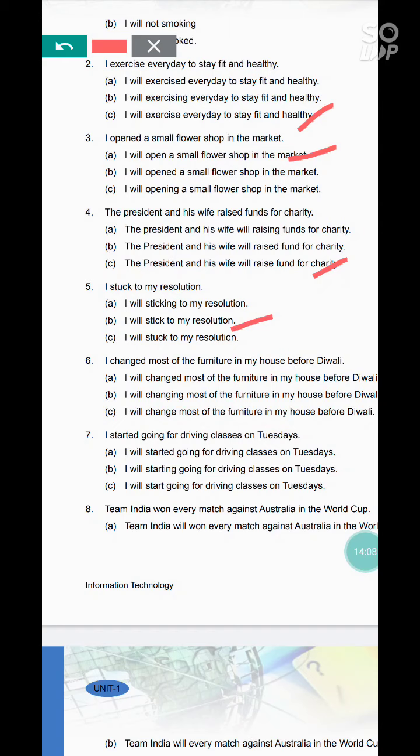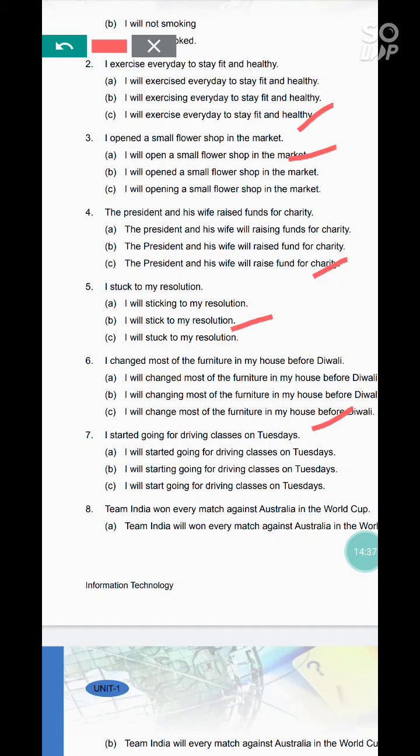Sixth question is I changed most of the furniture in my house before Diwali. Answers are I will changed most of the furniture in my house before Diwali. I will changing most of the furniture in my house before Diwali. I will change most of the furniture in my house before Diwali. So verb's first form, correct answer is C.